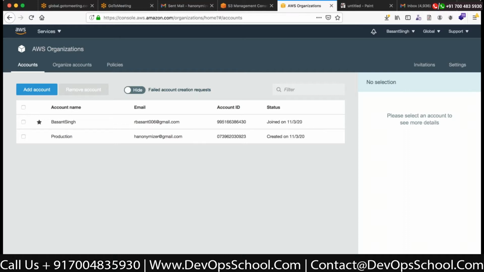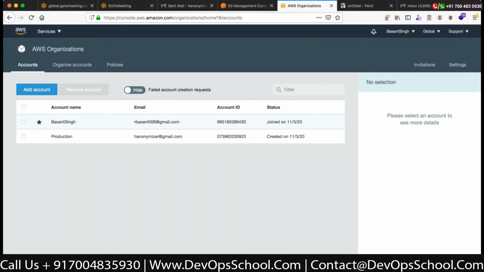These account IDs will be a part of the master account. And when we were adding the account, it automatically created a role named organization account access role, which gives complete full access of the IAM user, right?